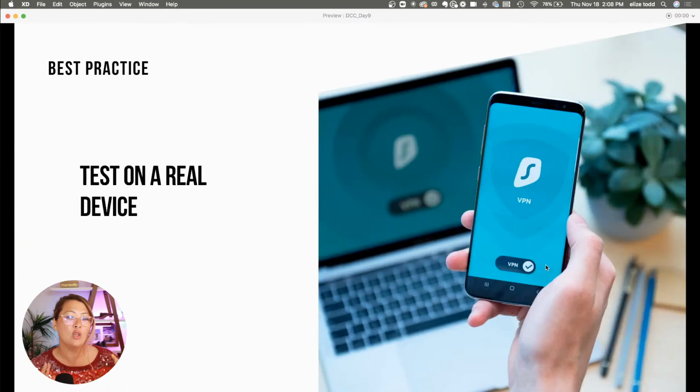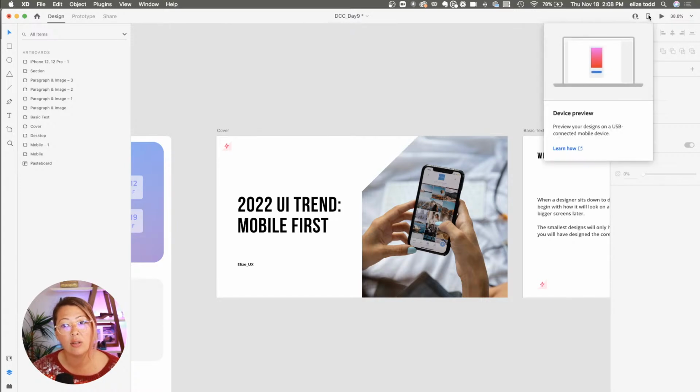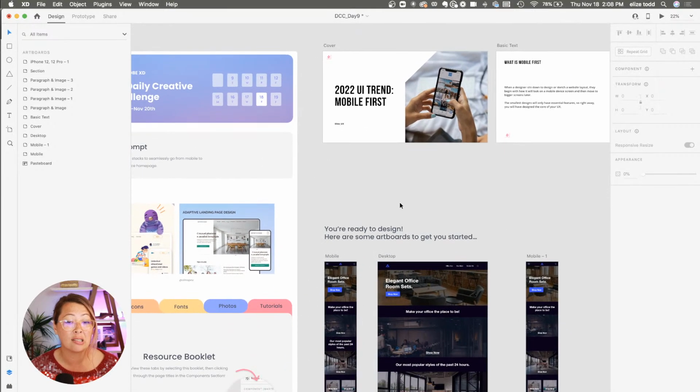And then finally, you want to test on a real device and see what it actually looks like. What XD offers is the ability to look at your designs as you're designing. As long as you connect your phone, you can just use a USB to connect from your computer to your phone. It says it right here, device preview. This is how you can connect and see your designs in real time. So you might say, oh my gosh, that mobile font is way too small or way too big. That's a great way to make sure your designs look good.